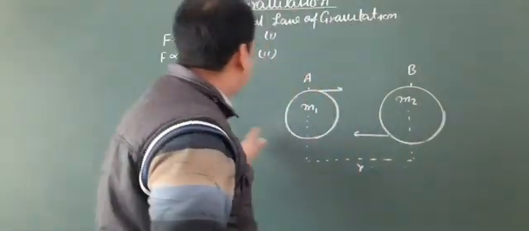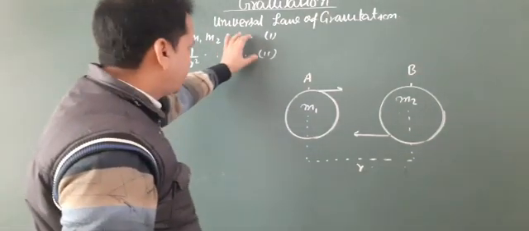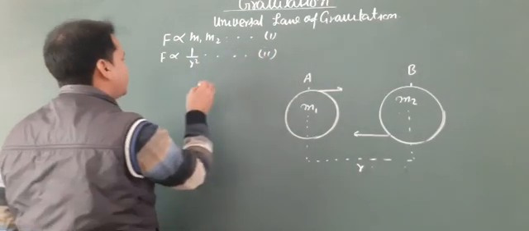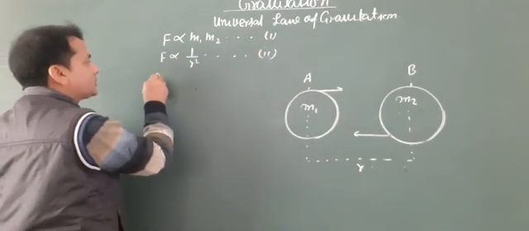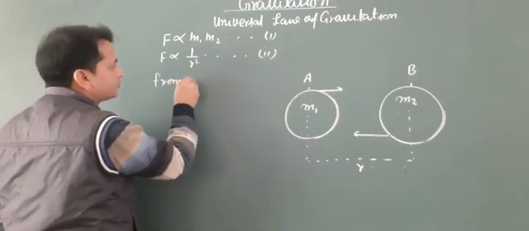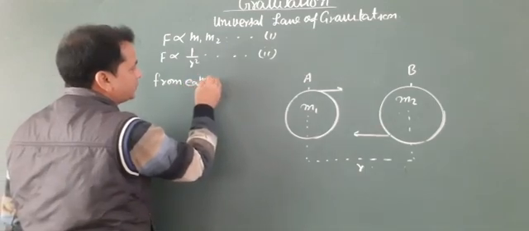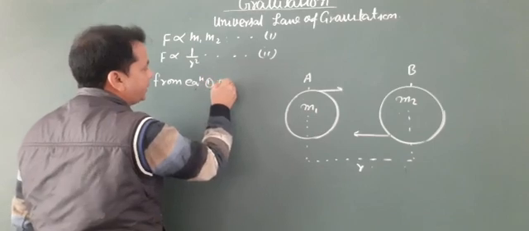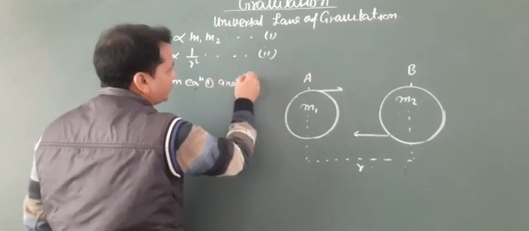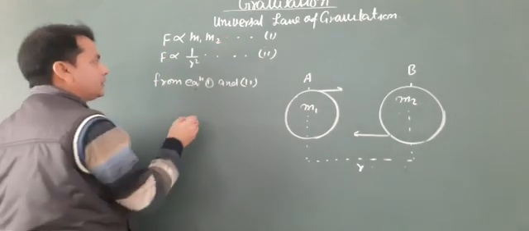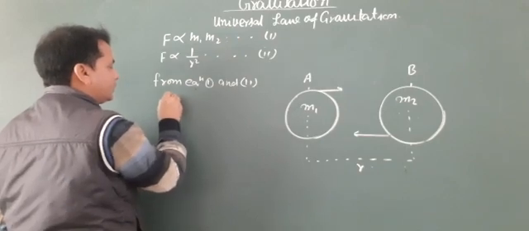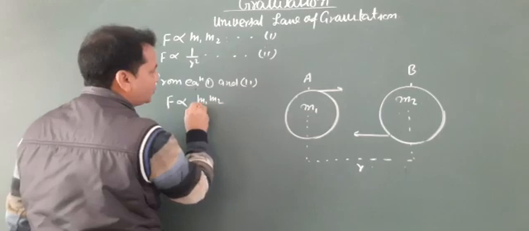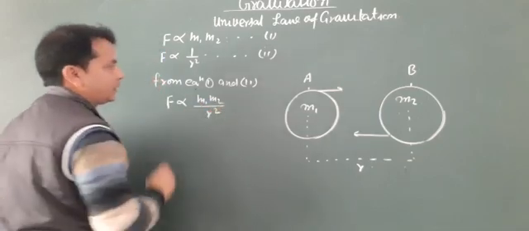Now from equations 1 and 2 we can write that F is proportional to m1 m2 by r square.